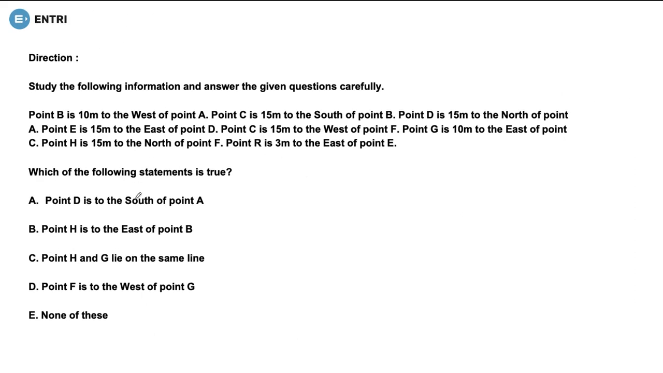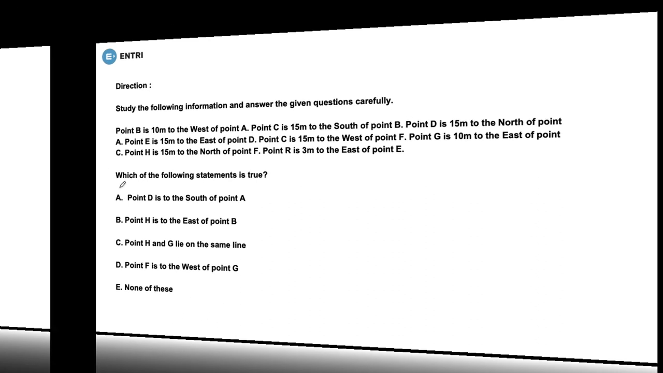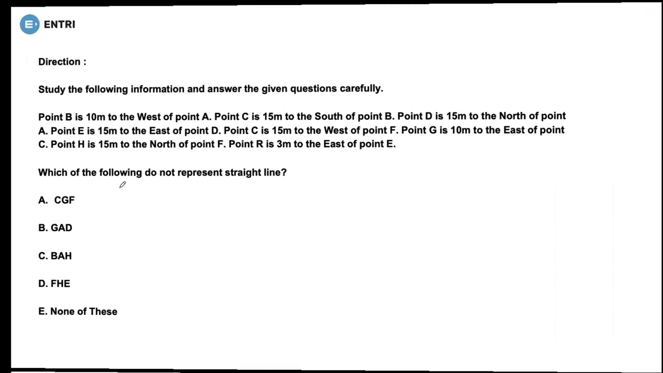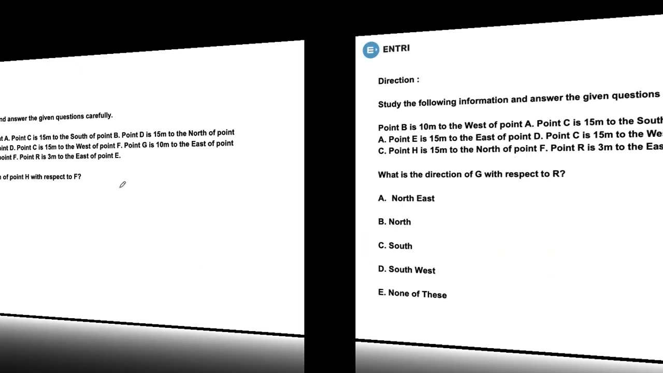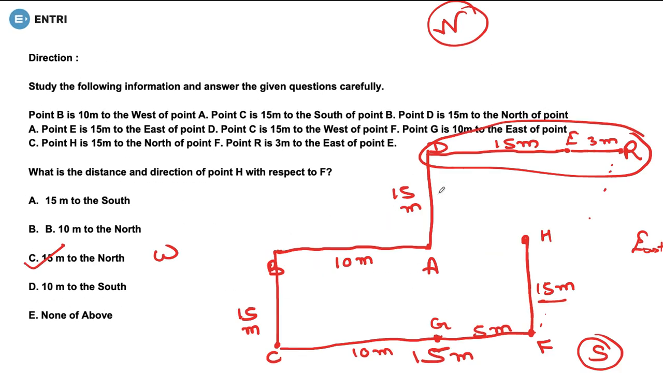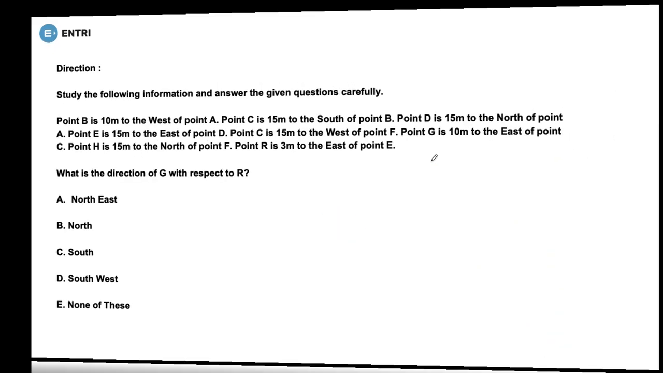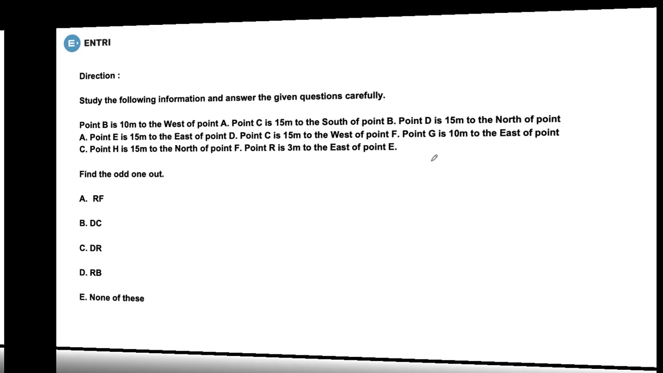Point D is south of point A. Let's check. Is point D south of point A? Point D in comparison to point A. D is here. No. D is in the north direction in comparison to A, isn't it? Now, let's have a look at the second option.